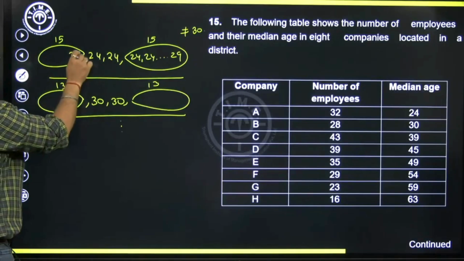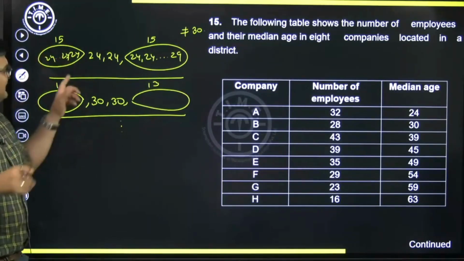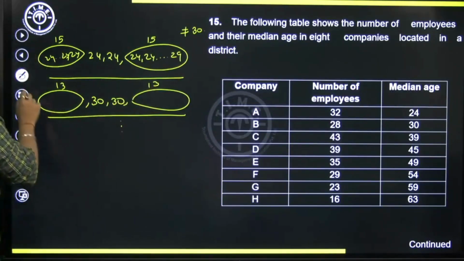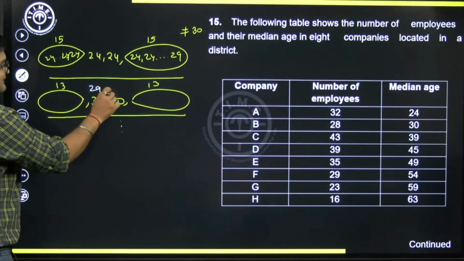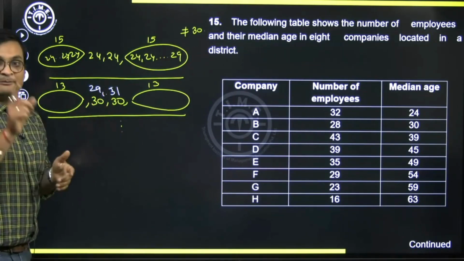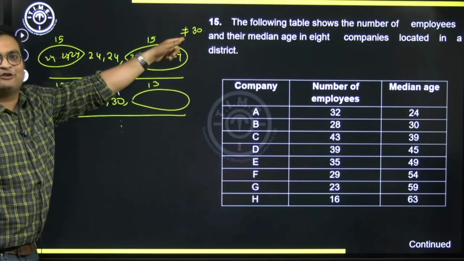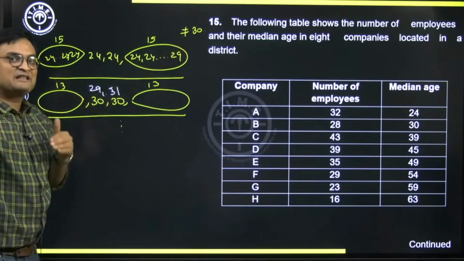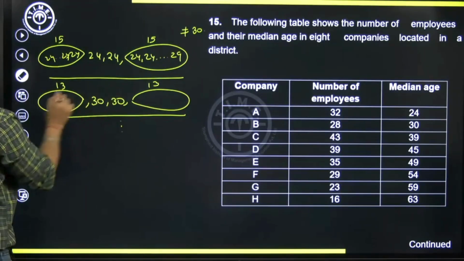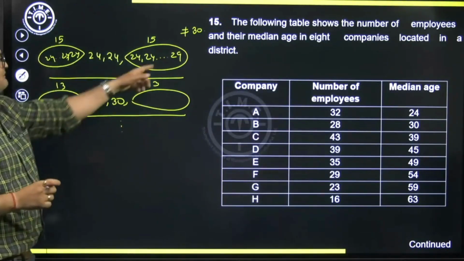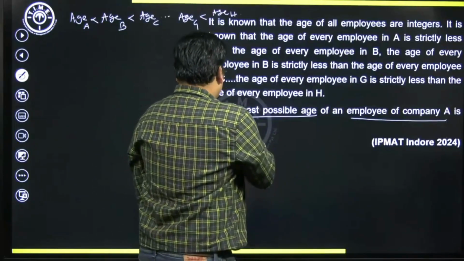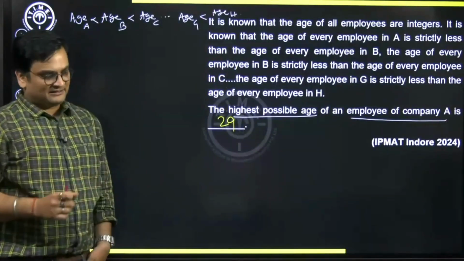Here also, I'll give everyone 24. Still the median will be 24, no problem. The maximum possible age for any employee can be 29. See, what would have happened had I put here 29 and 31? Then also your median will be the middle value, which is 30. But in this case, you cannot even put 29 as the age of any employee of A. You'll have to put maximum 28 then. But I want to maximize it, so I will not consider this case. So the maximum age of any employee of A will be 29. That's the correct answer.